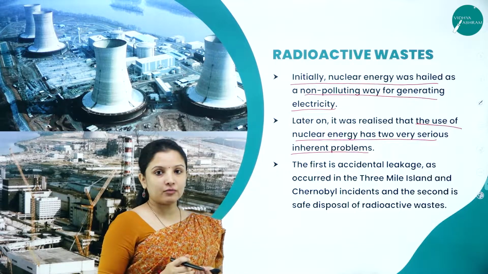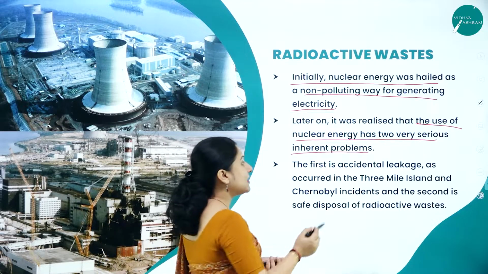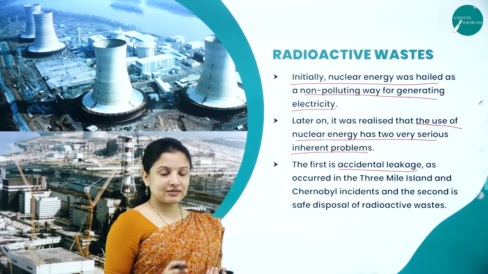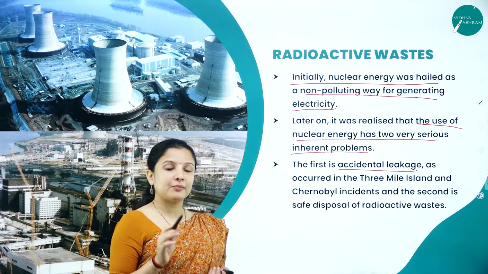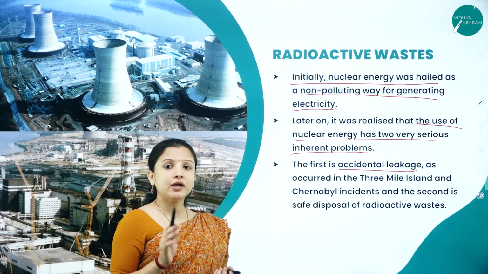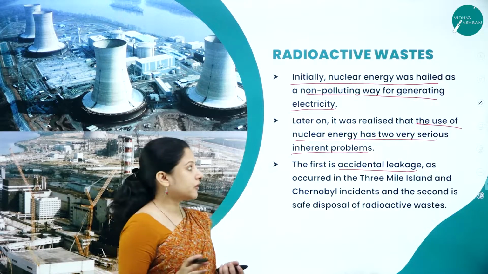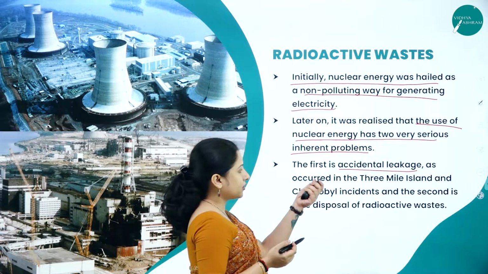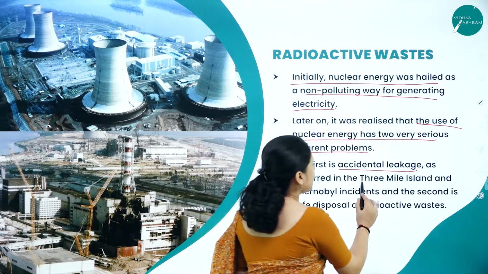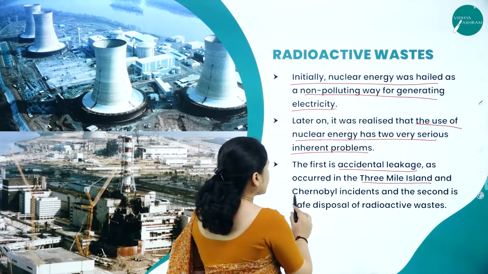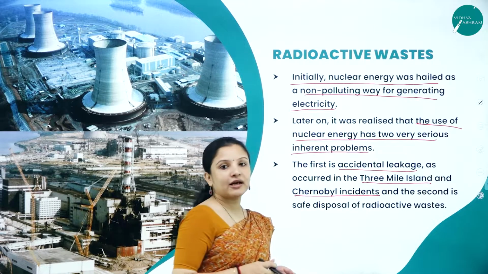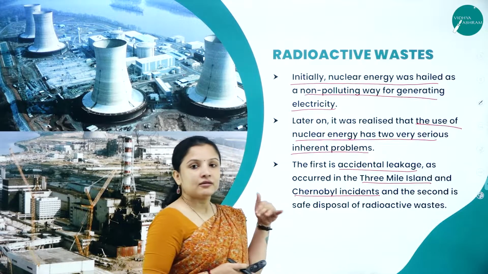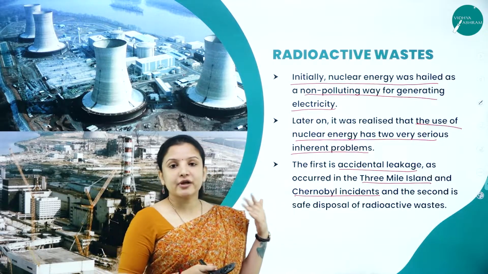And what are those problems? The first problem is that accidental leakage might occur from the nuclear power reactors into the environment, as in the examples of the nuclear power plants at Three Mile Island and Chernobyl, where nuclear energy leakage took place and people were exposed to radioactive waste.